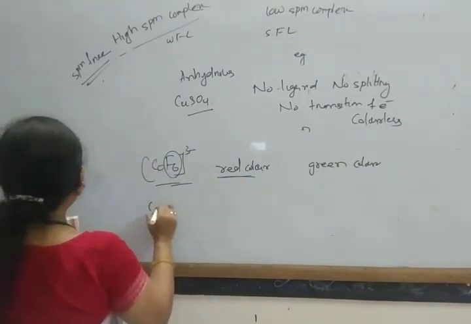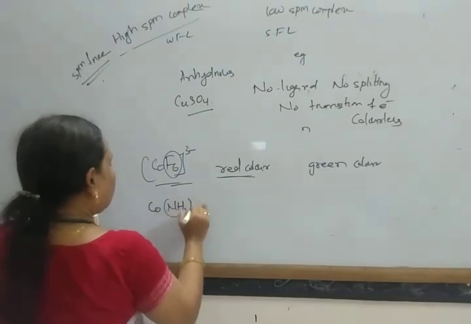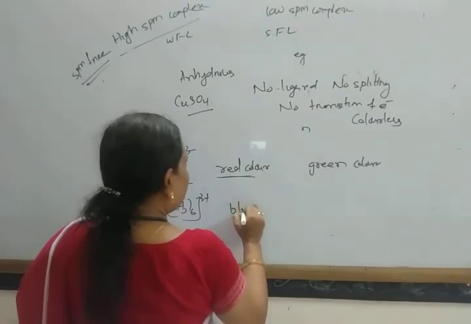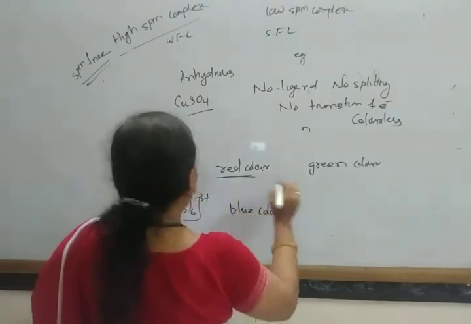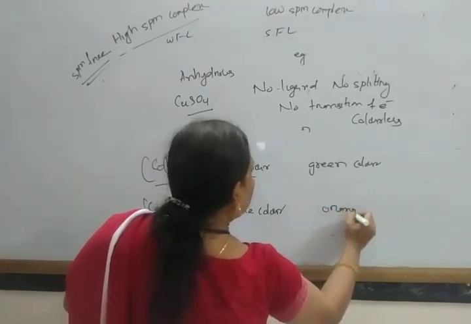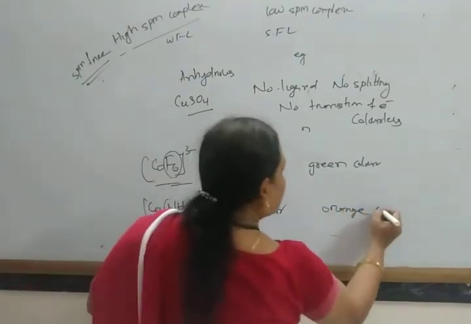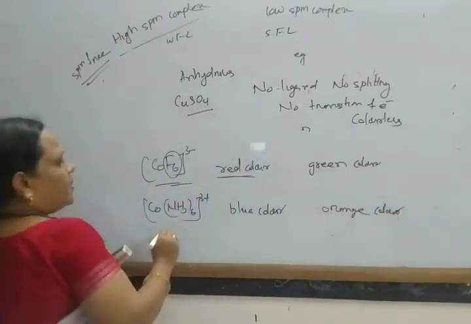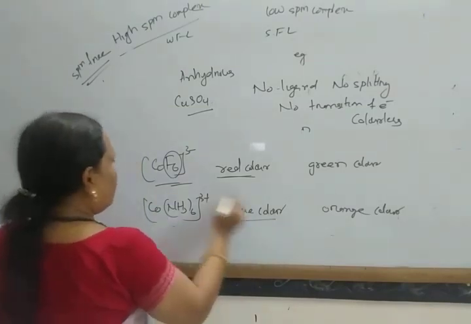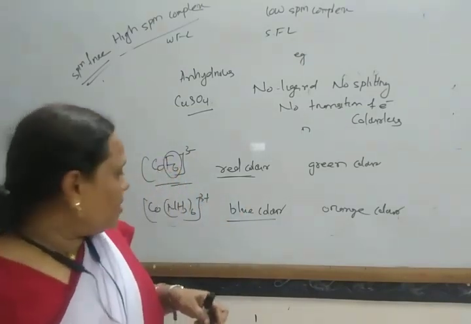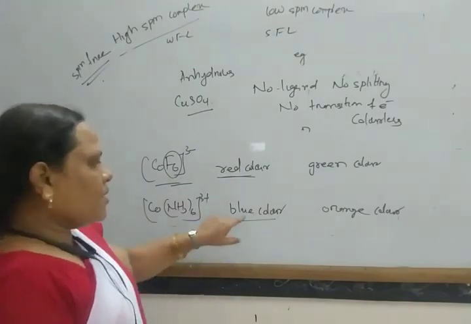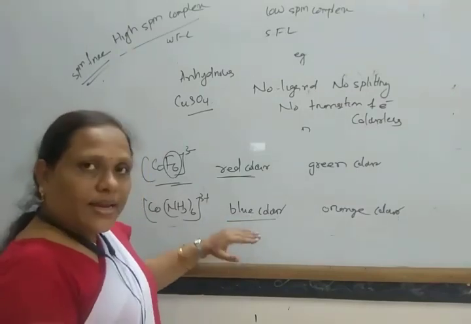And another, [Co(NH3)6]3+, absorbs blue color and appears as the complementary orange color. Okay, so this is a strong field ligand. As it is a strong field ligand, the splitting is more, so it absorbs blue color. That is the high energy region.